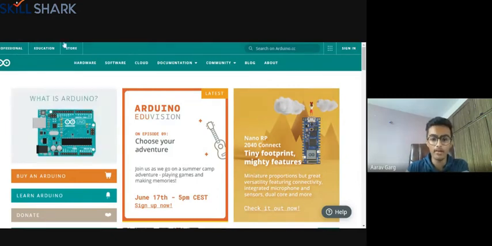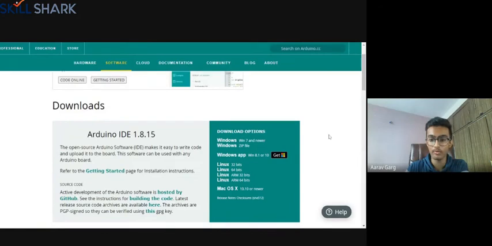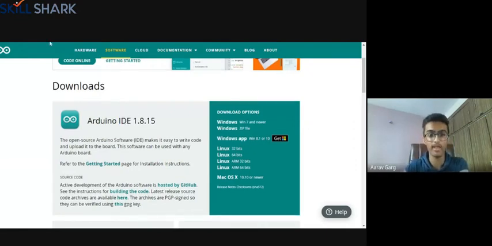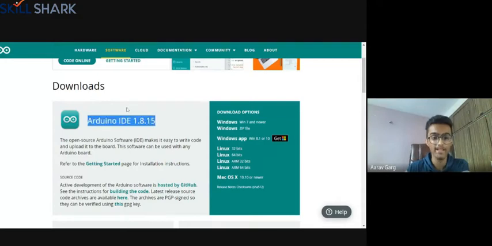And then, coming to the software, you can go to the software section here, and then it'll take you here. So you can directly download the Arduino IDE from here. So whichever thing you have, like Windows, Linux, or Mac, you can download the Arduino software IDE. So IDE stands for Integrated Development Environment. So IDE means the software where you write the program. Like I showed you in that slide, right?